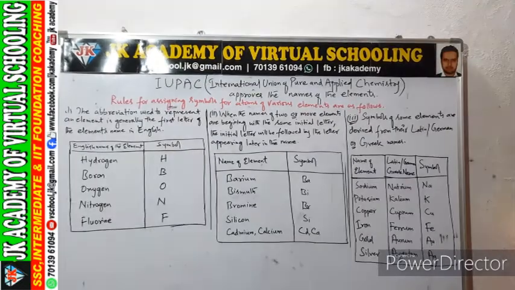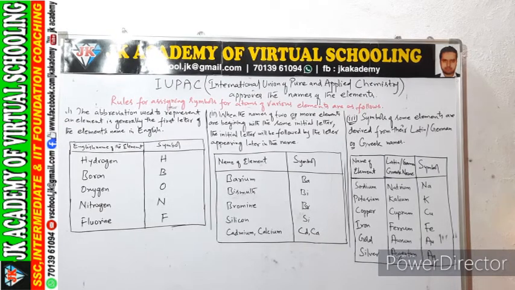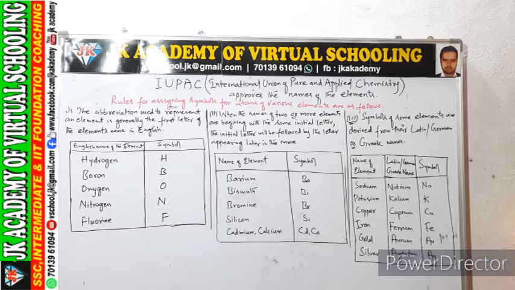Similarly, we have the second point. What the second point is saying is when the names of two or more elements are beginning with the same initial letter, the initial letter is followed by the letter appearing later in the name. Example, barium, the symbol is Ba. Bismuth, the symbol is Bi. Similarly, bromine, Br, silicon, Si, cadmium, calcium, Cd and Ca.